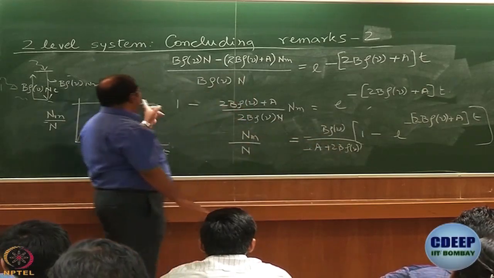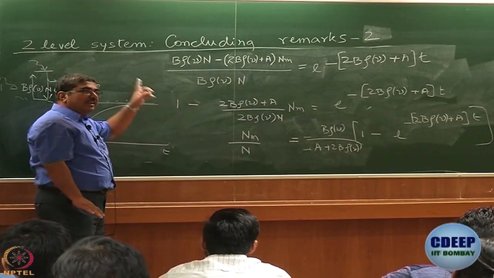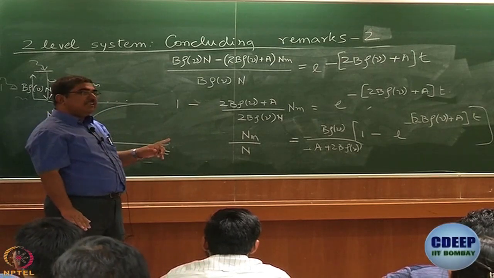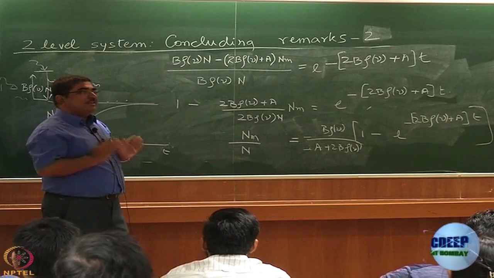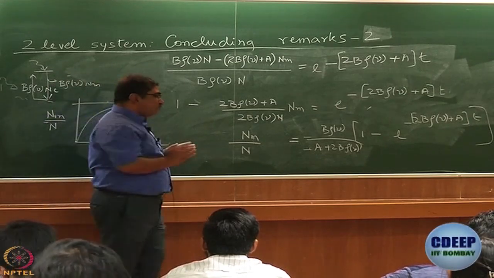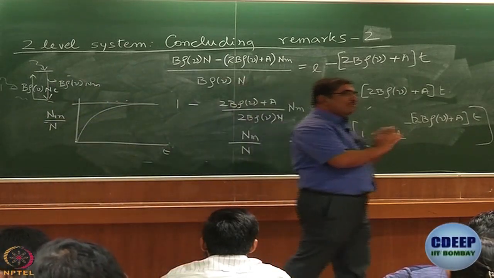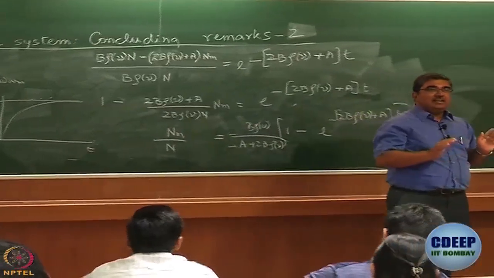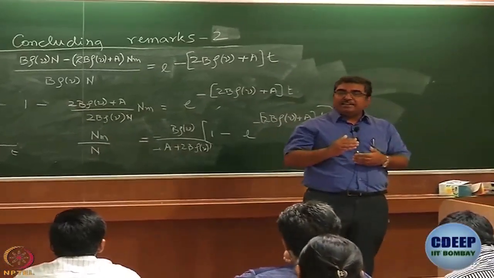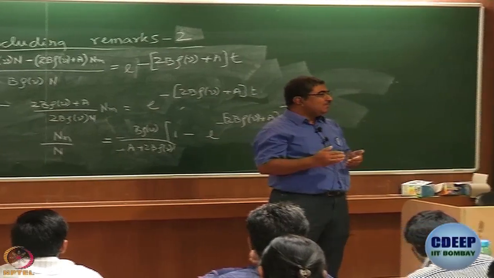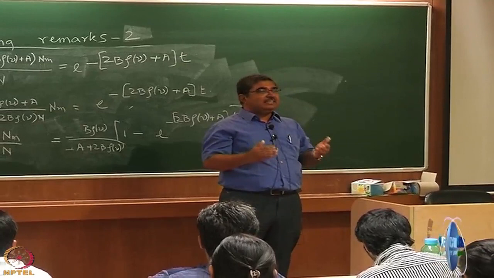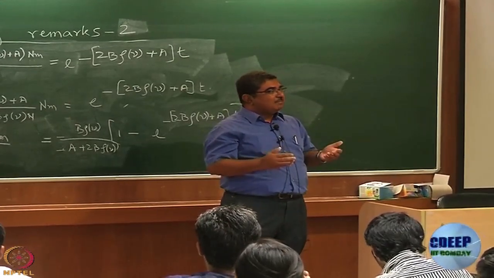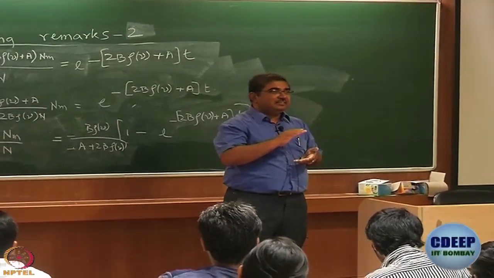So this limiting value is going to be half, and you will never get population inversion in a two-level system. That is a very important take-home message, that for a two-level system, you can never achieve population inversion. Therefore, you can never get stimulated emission for a two-level system, and therefore, you can never hope to make a laser if a system has only two levels.